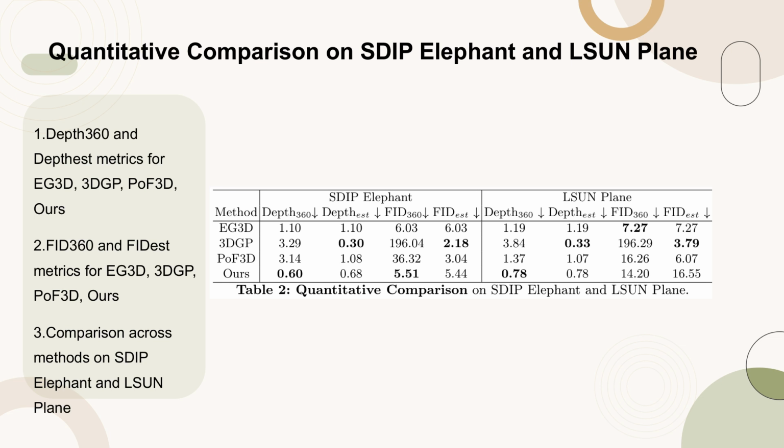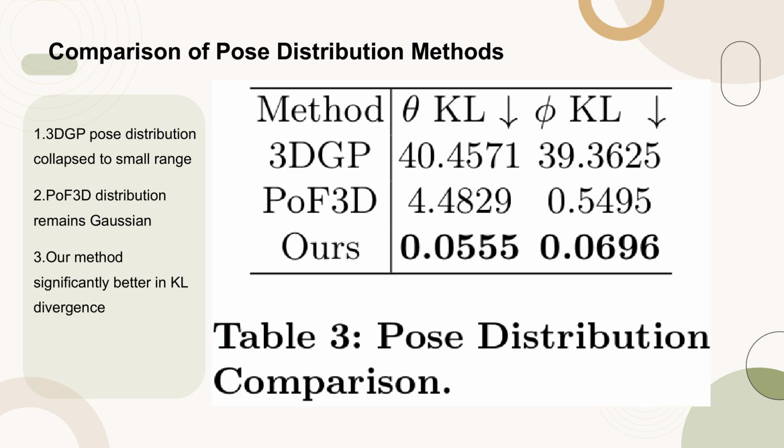generation and depth estimation. Table 3 presents a comparison of the pose distribution among different methods, focusing on azimuth and elevation angles. The data reveals that the pose distribution of 3DGP is confined to a narrow range, indicating a lack of diversity. POF3D, while covering a broader range, fails to capture the multimodal nature of the distribution, maintaining a Gaussian shape similar to its initial state.